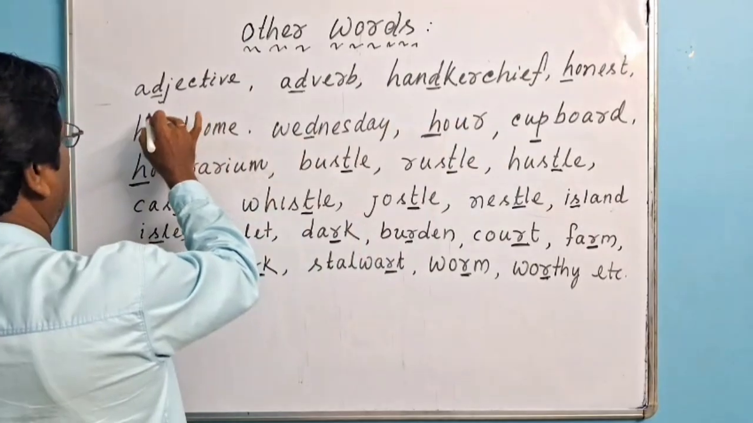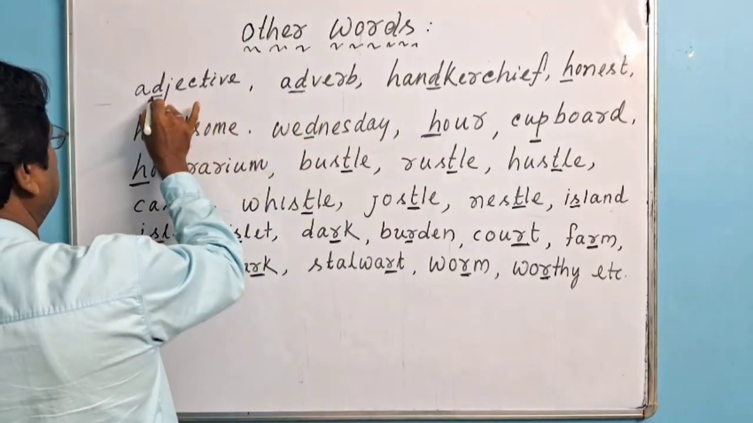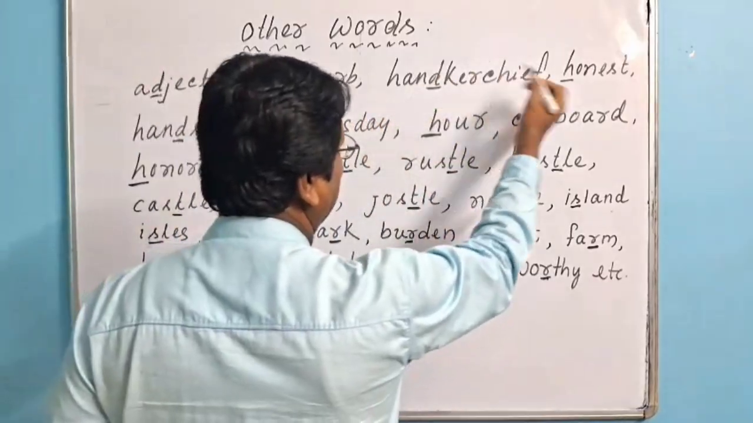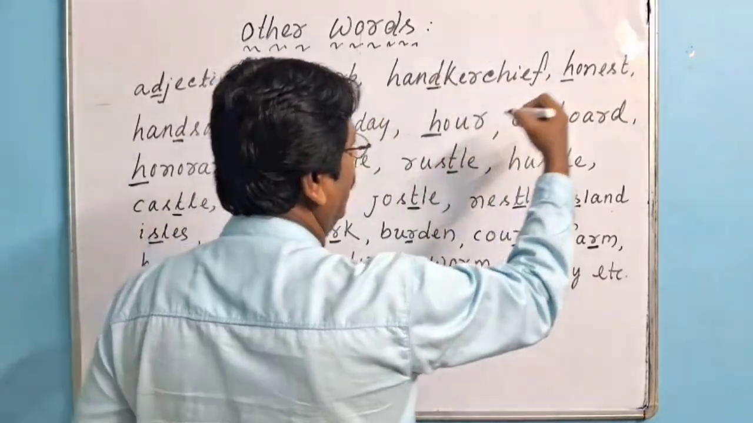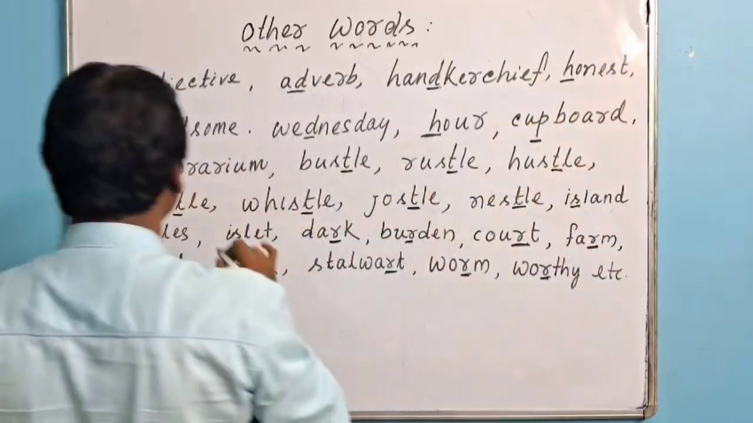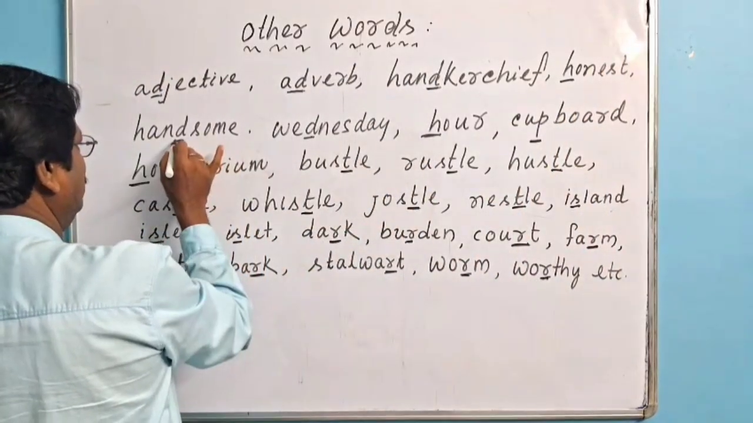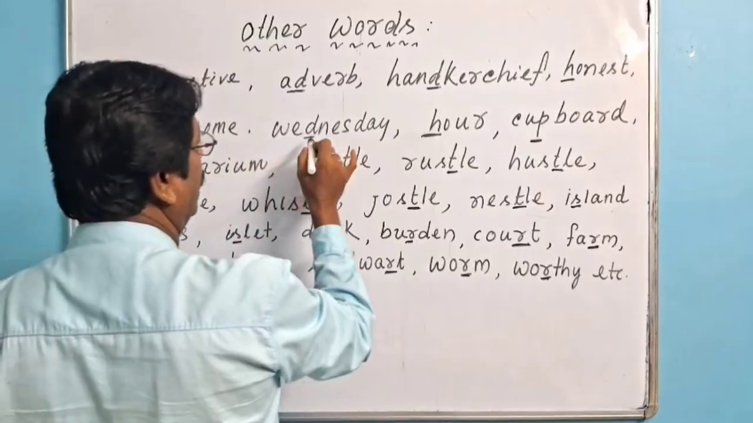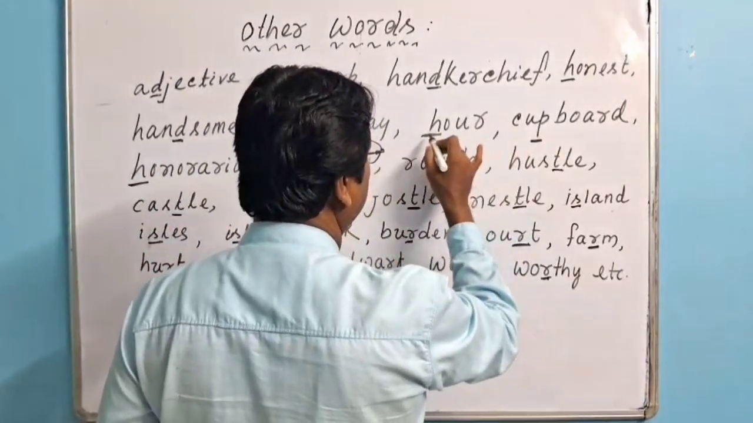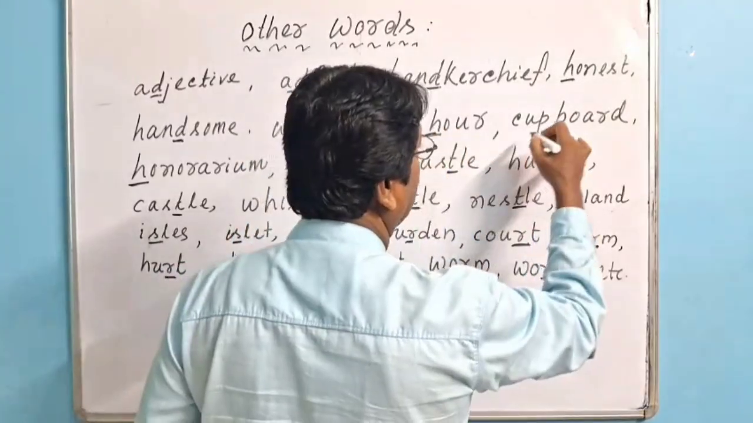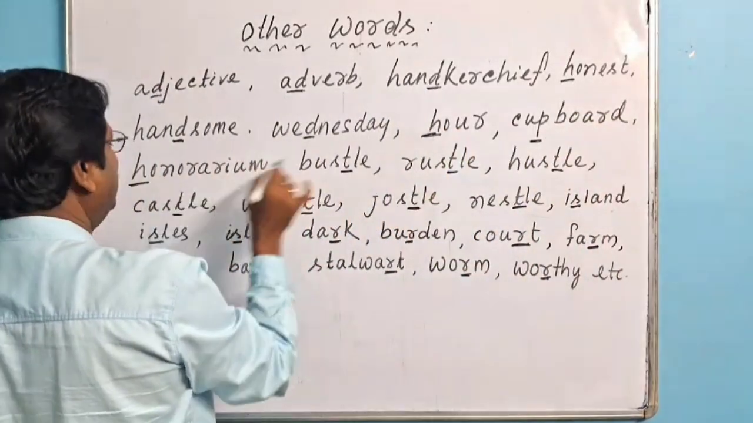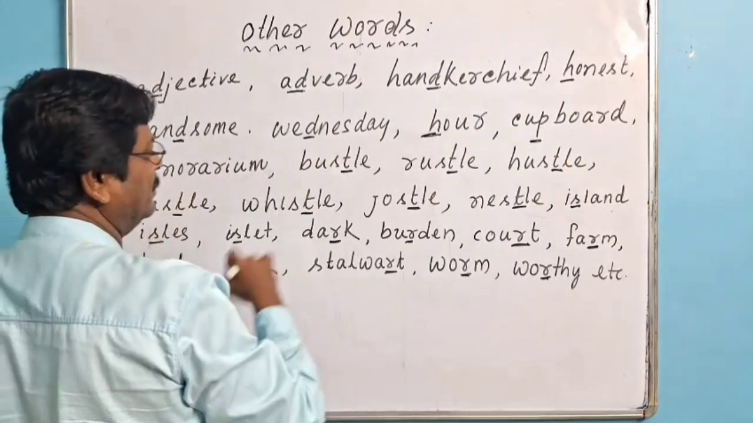Handkerchief, D is silent here. Handsome, D is silent here. Wednesday, D is silent here. Adjective, D is silent here. Adverb, D is silent here. Honest, not "honest" with an H sound, H is silent here. Hour, H is silent here. Cupboard, P is silent here. Honorarium, H is silent here.